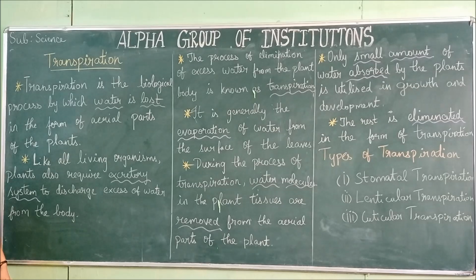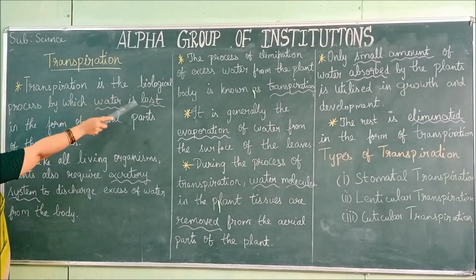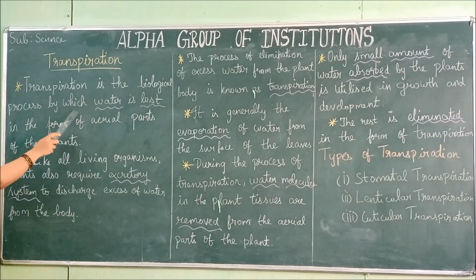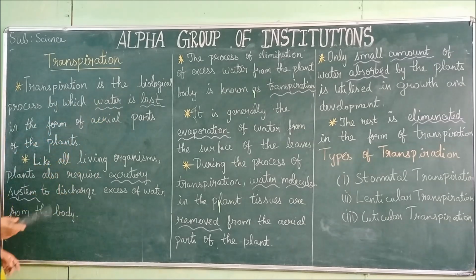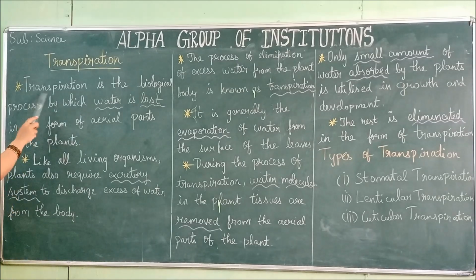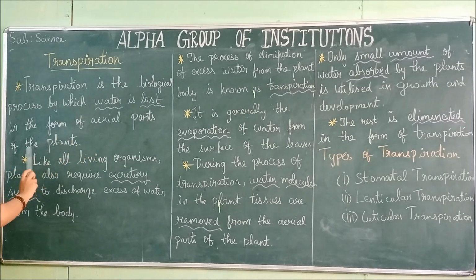Transpiration is the biological process by which water is lost. The excess water that is not needed for the plant body is lost through transpiration in the form of evaporation from the aerial parts of the plant.